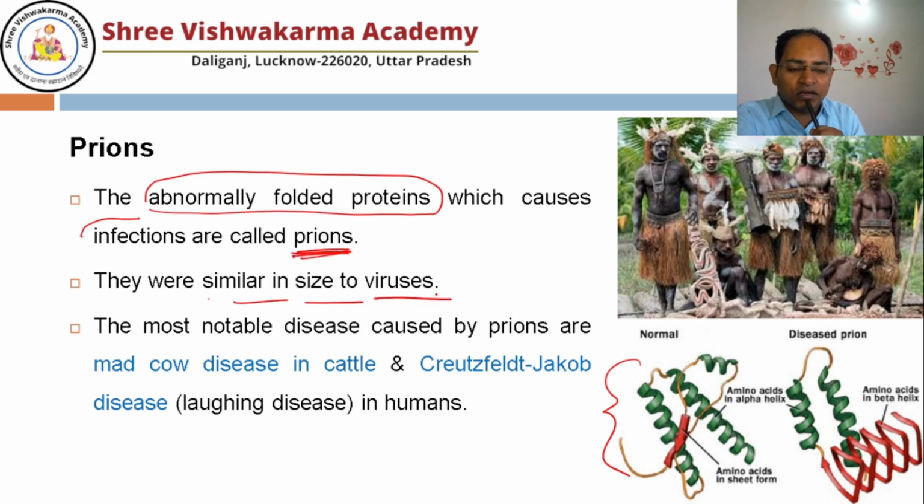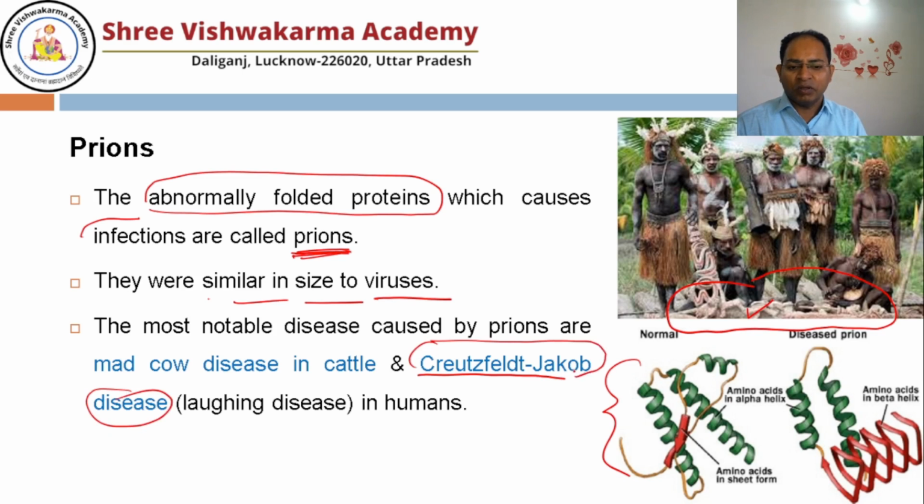How was it discovered? Some tribes were there. They saw the cannibalism. Cannibalism means human eats human. Right? In tribes, sometimes it is reported that some people eat the people. So they eat the dead humans, or they kill the human and they eat. So one very abnormal disease, they were infected with the very abnormal disease, and later on it was found that the abnormally folded protein was eaten by these people.